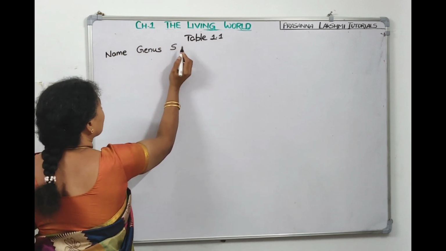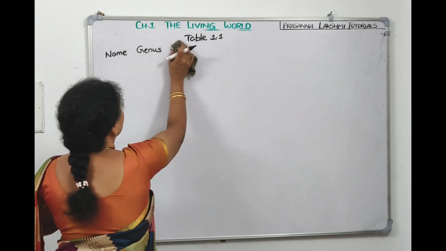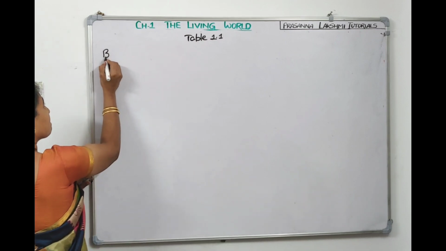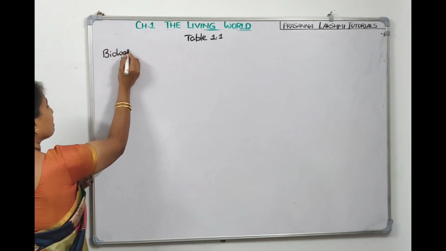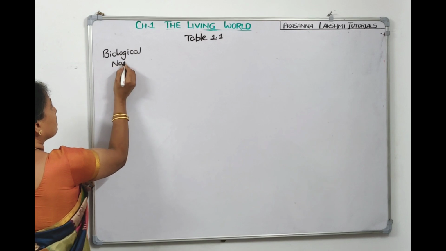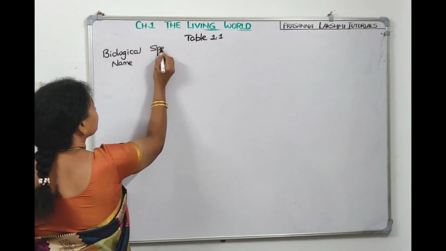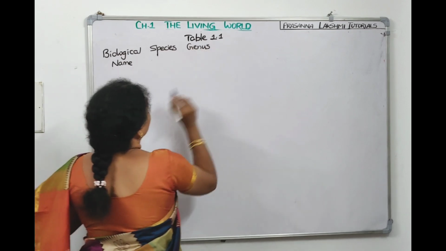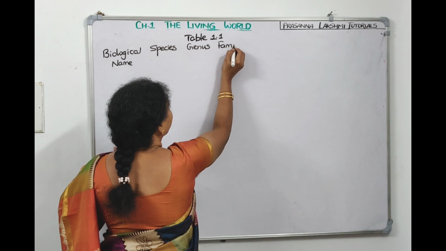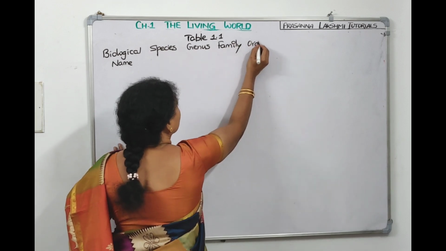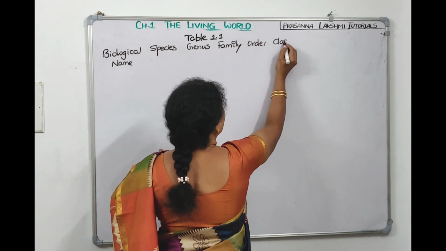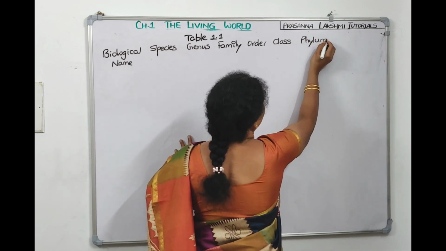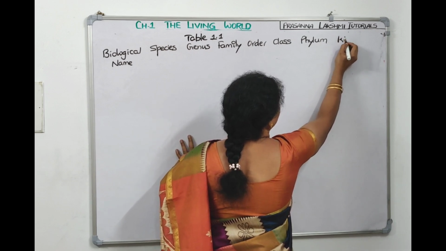Genus. Sorry, we'll start from species. We'll write biological name. Species. Then genus. Then family. Order. Class. Then phylum or division. Then kingdom.